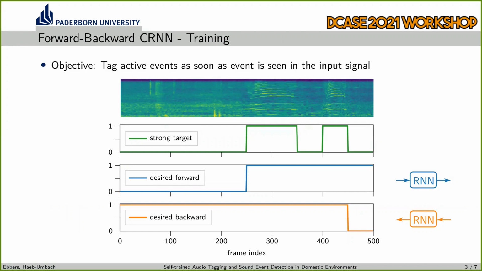Note that the desired blue and orange signals can only be defined if we have strong labels given. If we only have weak labels given, however, we compute a joint loss for the forward and backward classifiers based on a multiple instance learning criterion, where at each point in time, either the forward or the backward classifier has to classify an active event as positive. If we do have strong labels given, however, we now compute separate losses for the forward and backward classifiers by comparing their outputs with the desired signals shown here.